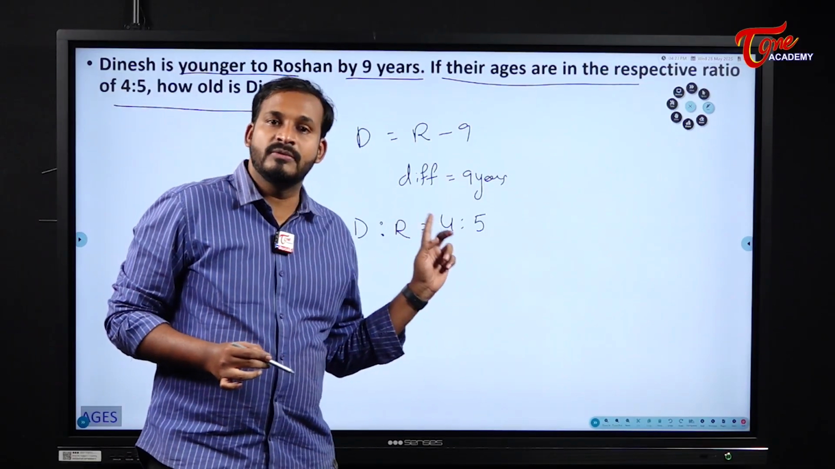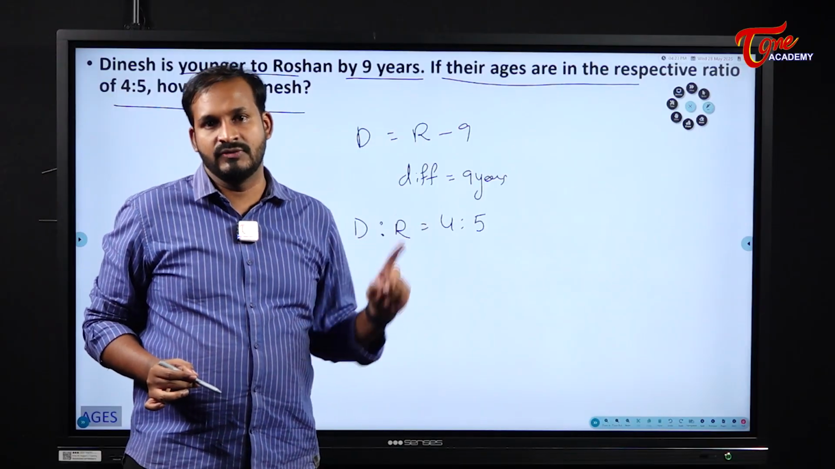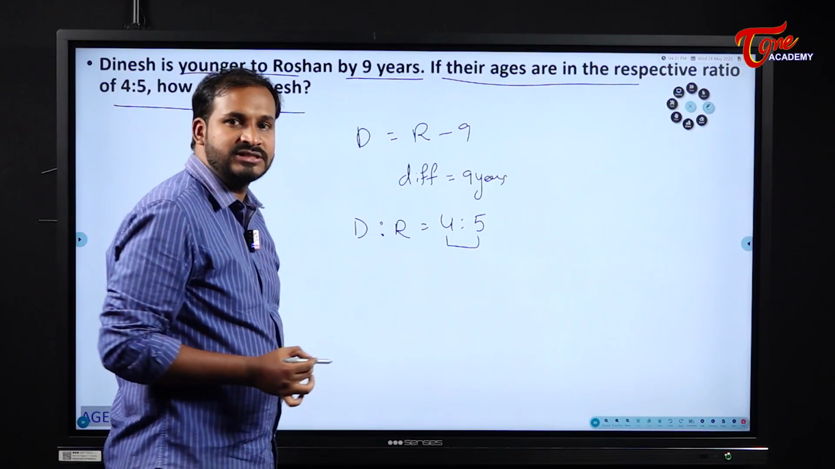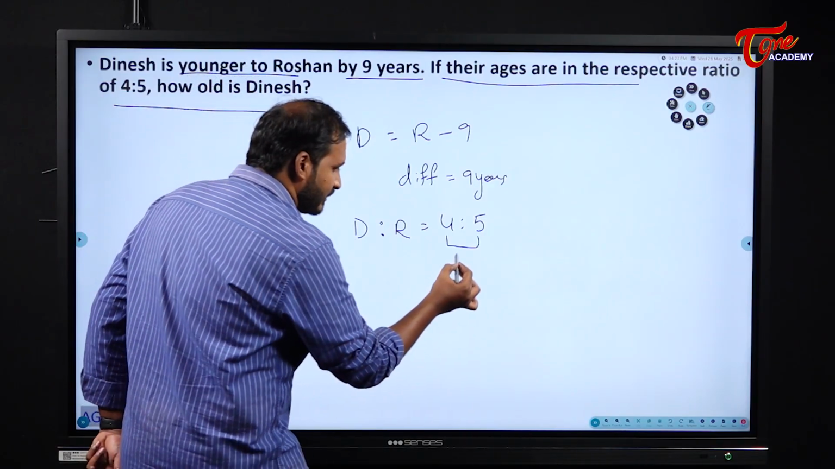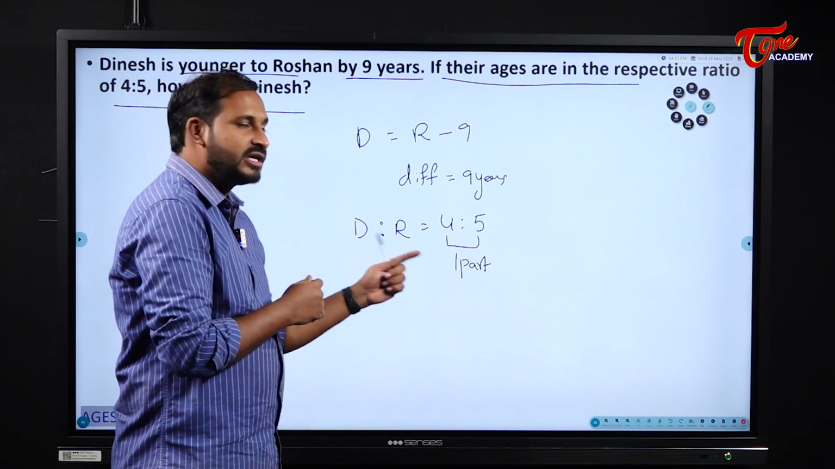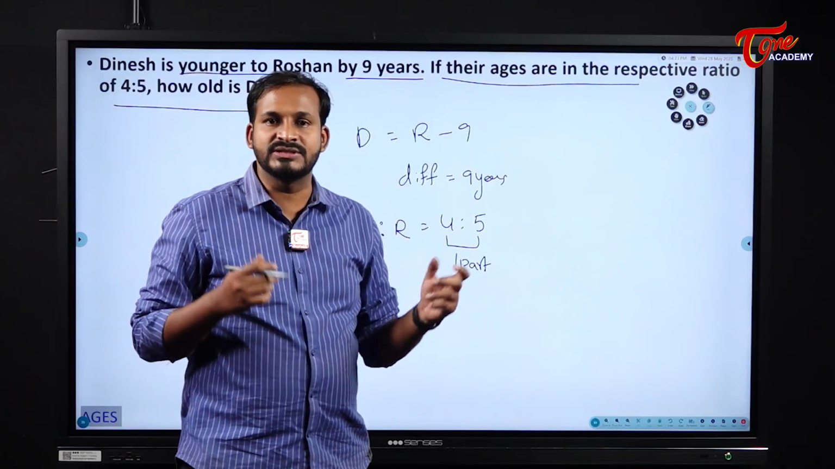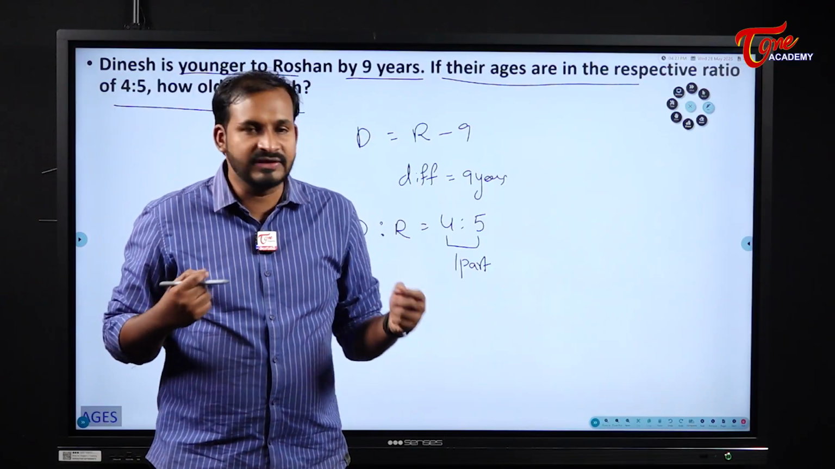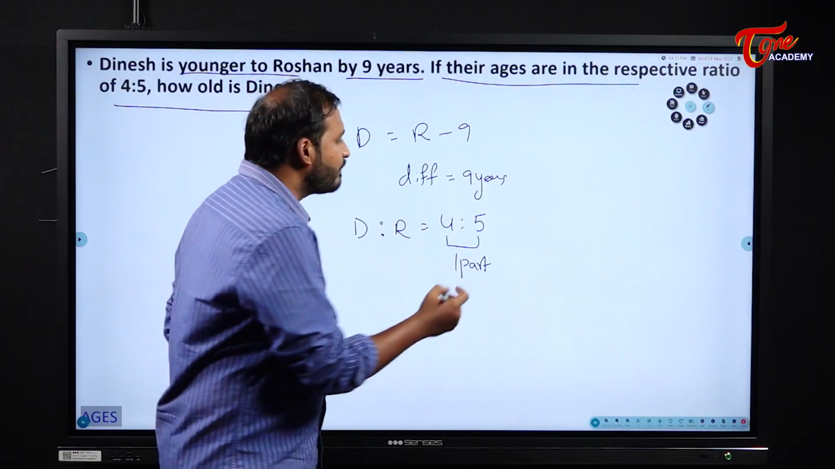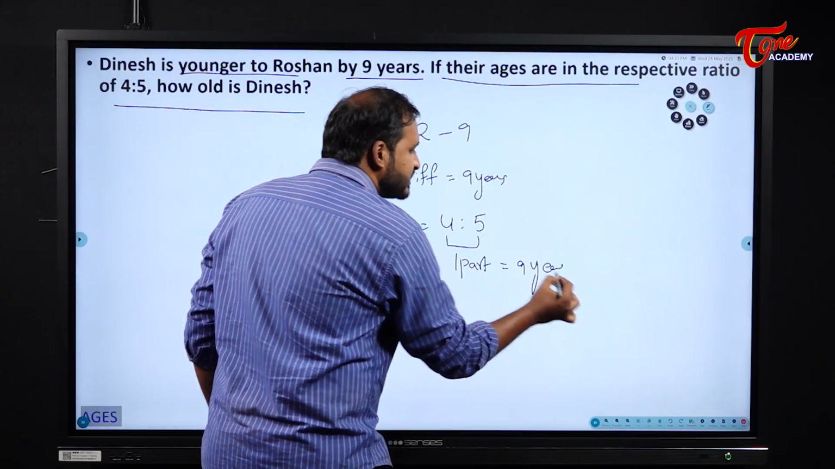Now the difference between the ratios will be equal to the difference in quantities. We already learned that one. So 4:5, what is the difference? How many parts are the difference here? 1 part. Why? Because 4 parts and 5 parts. Ratios we will consider as 4 parts and 5 parts. So the difference between them is 1 part. So 1 part is equal to what according to the question? 9 years.